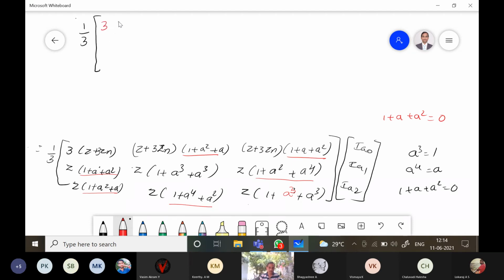3 plus 3 into z plus 3 zn. 0 0 0 3z 0 0 0 3z into IA naught, IA1 and IA2.